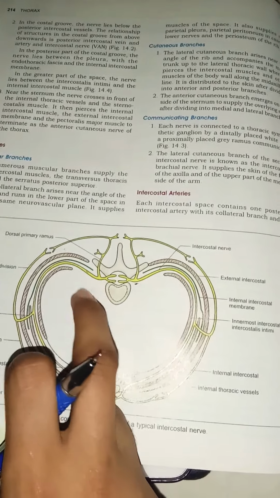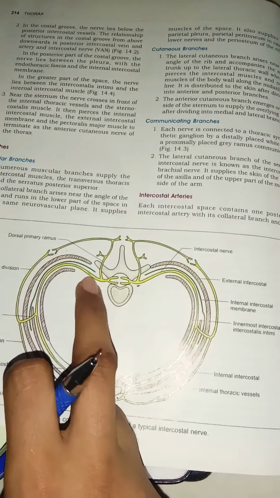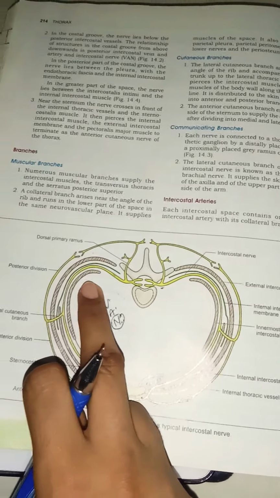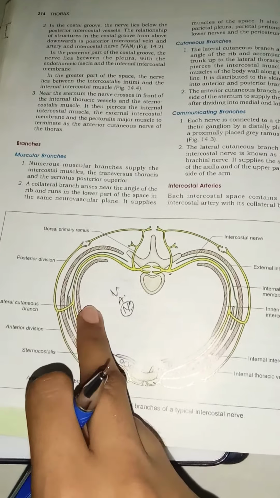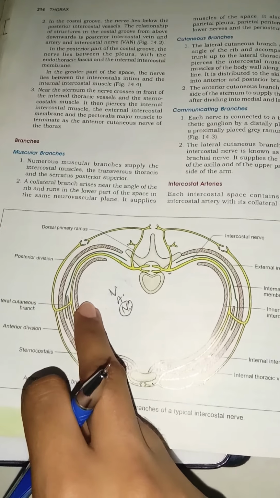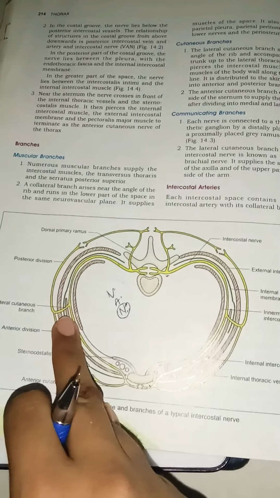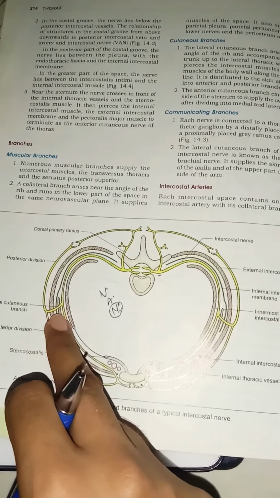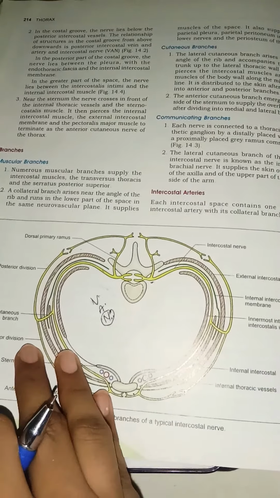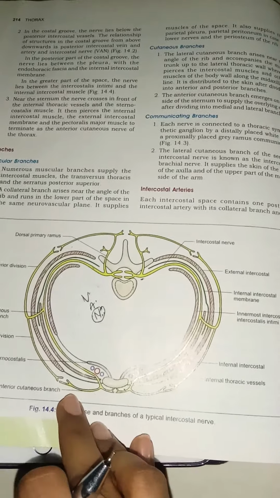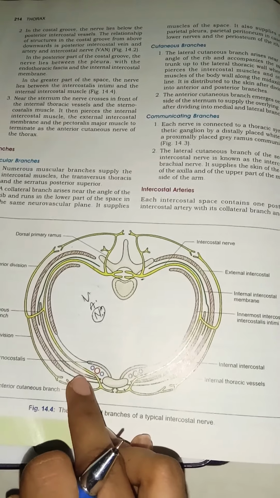But later, and also of course internal intercostal muscle membrane, but later it is in contact with mainly, you can see here, the muscle which is the innermost intercostal, and also the internal intercostal muscle. So in between these two muscles, in the major part of its travel, it is between these two muscles. And later, near the sternum, the nerve crosses in front of the internal thoracic vessels and sternocostalis muscle.